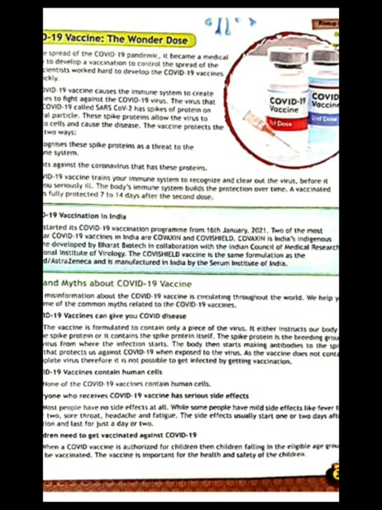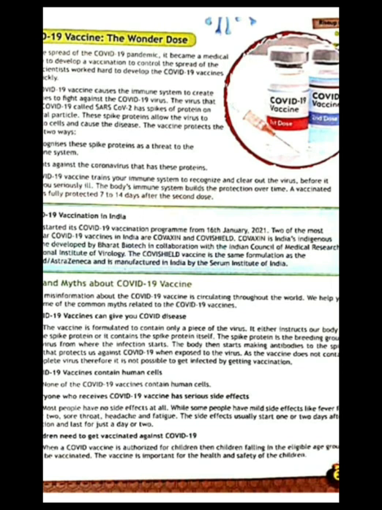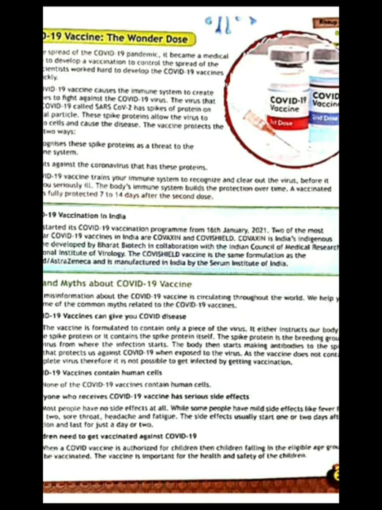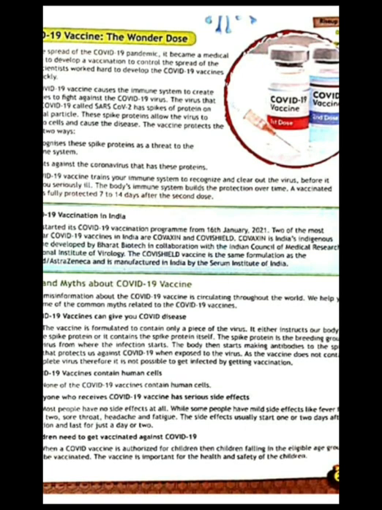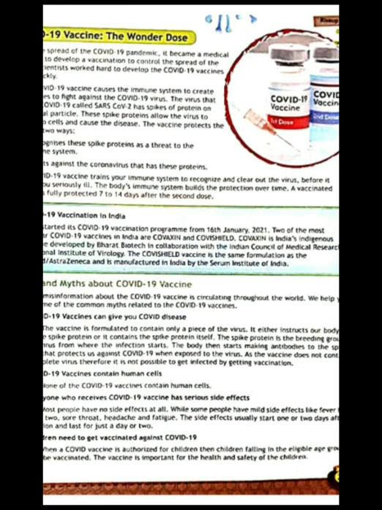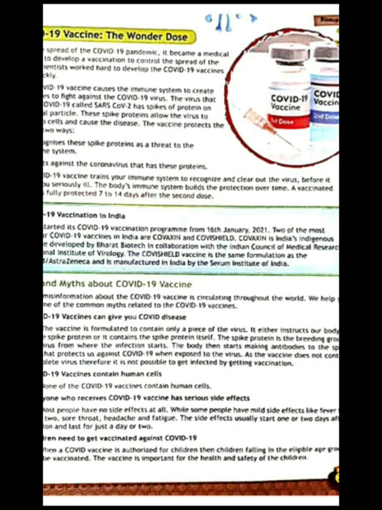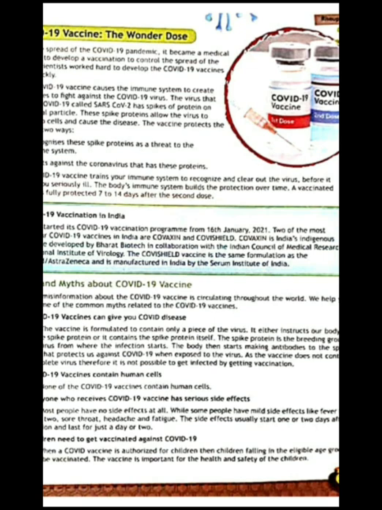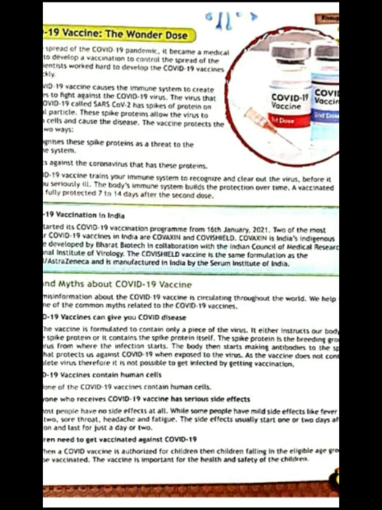India started its COVID-19 vaccination program from 16 January 2021. Two of the most popular COVID-19 vaccines in India are Covaxin and Covishield. Covaxin is India's indigenous vaccine developed by Bharat Biotech in collaboration with the Indian Council of Medical Research, that is ICMR, and the National Institute of Virology, NIV. The Covishield vaccine is the same formulation as the Oxford-AstraZeneca vaccine and is manufactured in India by the Serum Institute of India.